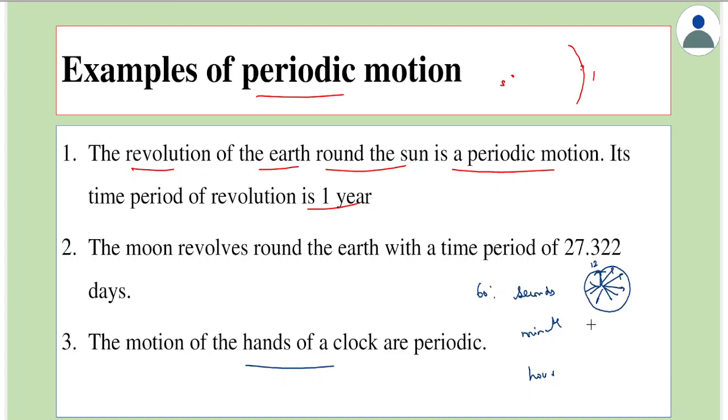Similarly, the minute hand also would start from some point. If you assume that it starts from this point, even this would cross all the points and go to the same position. In this case, the minute hand comes back to the same position or repeats after 12 hours. So I'll find out what is the time period for the hour hand.